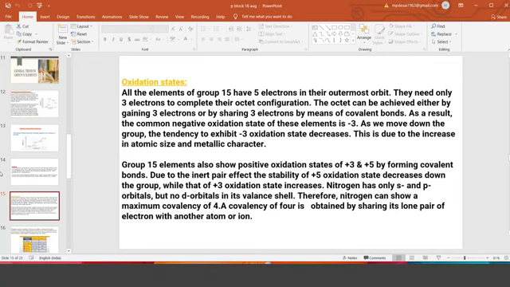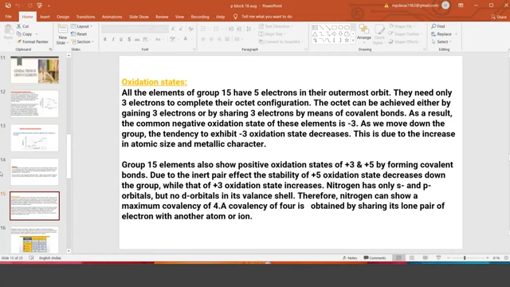Now, apart from minus 3, they also show plus 3 and plus 5. Positive oxidation state is normally shown by the members at the bottom: nitrogen, phosphorus, arsenic, antimony, bismuth. The bottom member is bismuth, which will show positive OS because it is metallic in nature. As we move down from top to bottom, metallic character increases. Metals tend to lose electrons, non-metals tend to accept electrons.